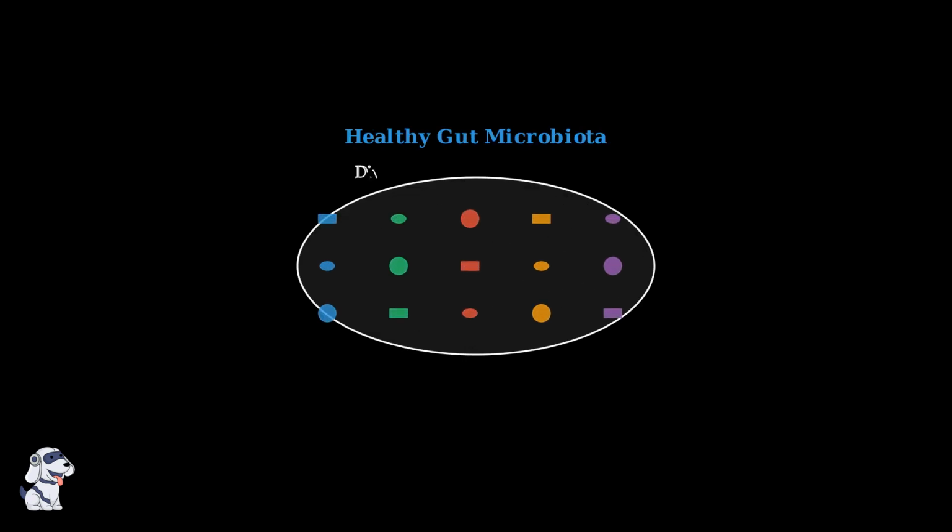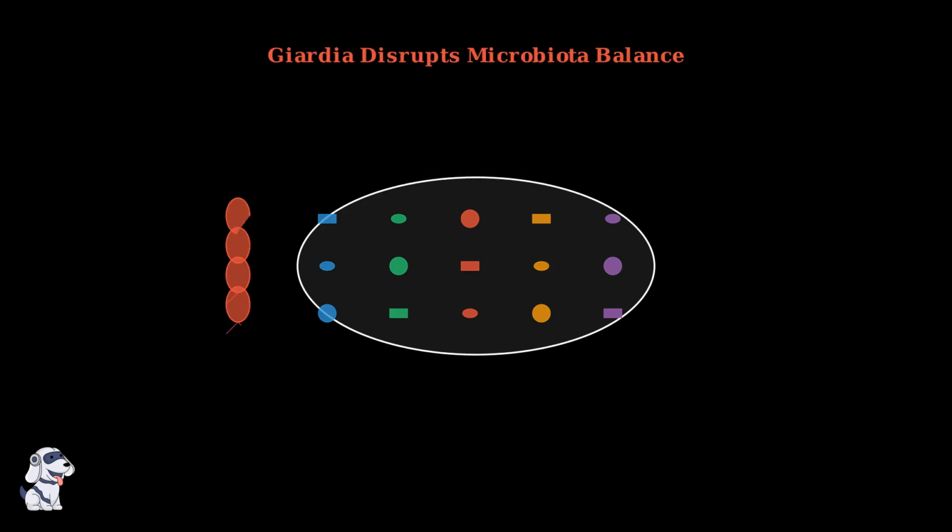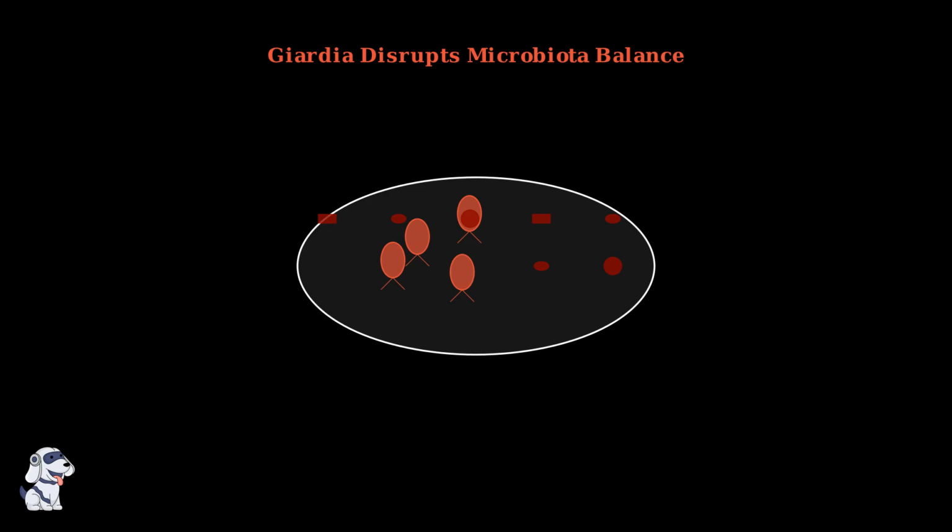Your gut is home to trillions of bacteria called the microbiota. This diverse community of microorganisms plays a crucial role in digestion, immunity, and overall health. When Giardia parasites infect the intestine, they don't just cause direct damage. Research shows that these parasites significantly disrupt the delicate balance of your gut microbiota. The parasites alter the gut environment, causing some beneficial bacteria to die off while allowing harmful bacteria to multiply. This creates an imbalanced ecosystem called dysbiosis.